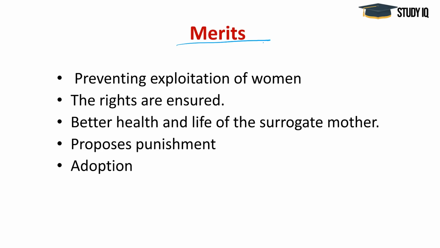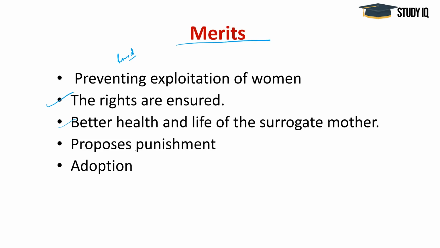The proposed bill, or this passed bill, will help in preventing exploitation of women, especially those from rural, poor and tribal belts. Now, the rights of both the surrogate mother and the child are ensured by the new legislation. By bringing in the altruistic surrogacy model and allowing a woman to be a surrogate only once in a lifetime, the aim of the government here is to ensure better health and life of the surrogate mother.